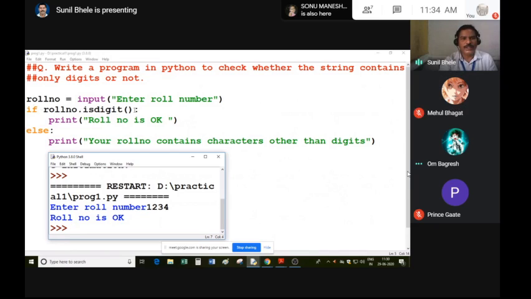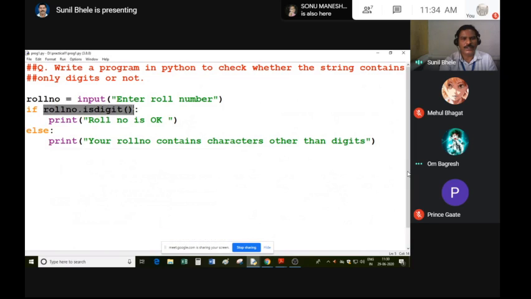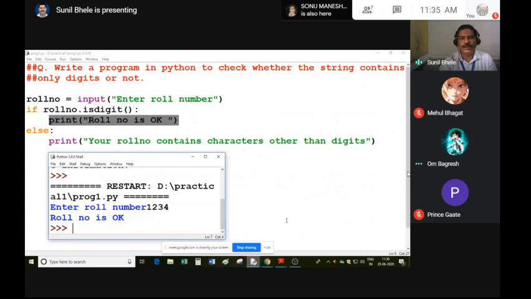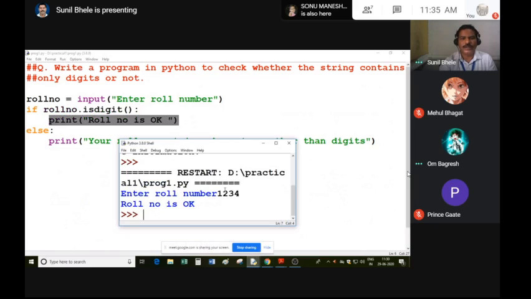So this is how we can call string methods: roll number dot isdigit. You know how if else works: when this condition is true, this statement will execute. Otherwise, the else part will execute. So when the string contains all digits, this condition becomes true, and this statement executes. When I enter 1, 2, 3, 4, it displays roll number is okay.